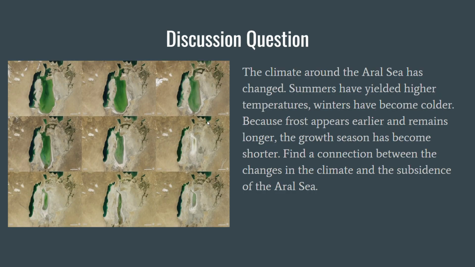So now here's a discussion question for you. Looking at the map here, the Aral Sea has been shrinking, and because of this, the climate around the Aral Sea has changed. Summers have yielded higher temperatures, winters have become colder, and because frost appears earlier and remains longer, the growth season has become shorter.